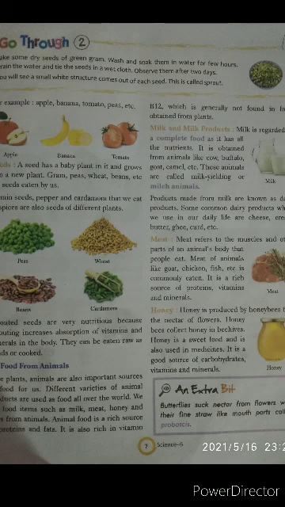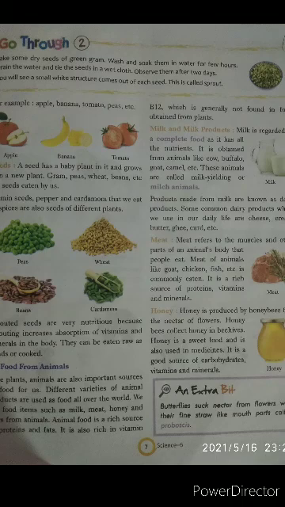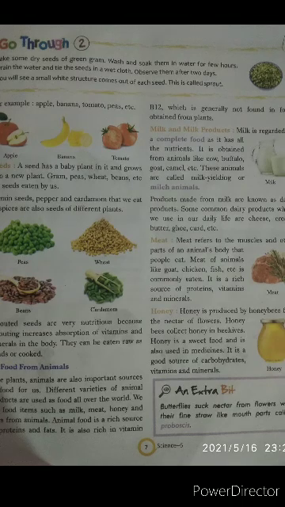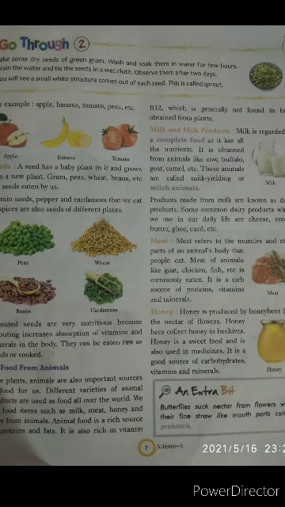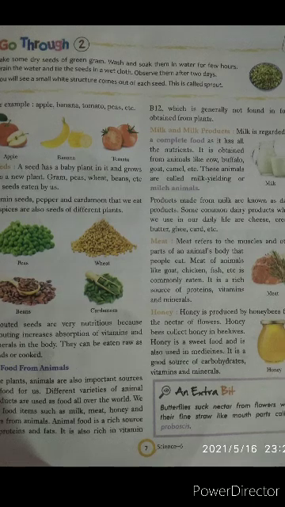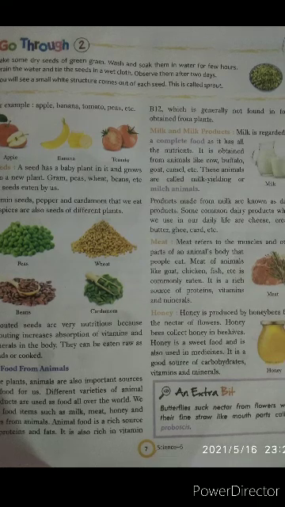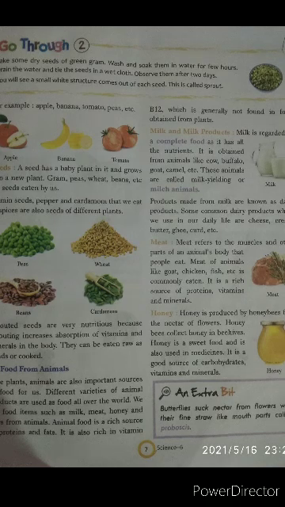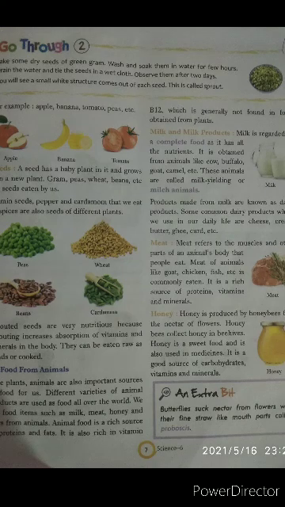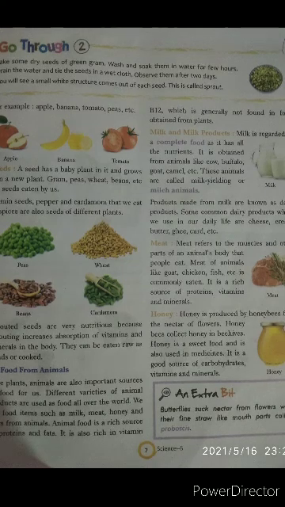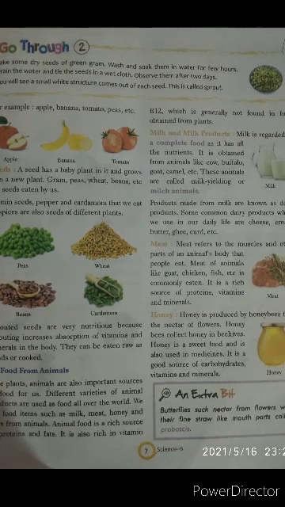Next one, seeds. A seed has a baby plant in it, and it grows into a new plant. Gram, peas, wheat, beans, etc. are seeds eaten by us. Seeds of some plants are also eaten, like peas, wheat, beans, cardamom. Many are there. Cumin seed, pepper, and cardamom that we eat as spices are also seeds of different plants. Some seeds are known as spices.